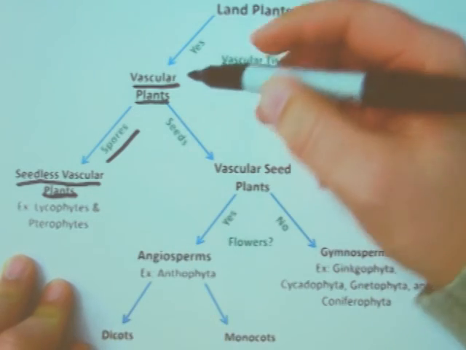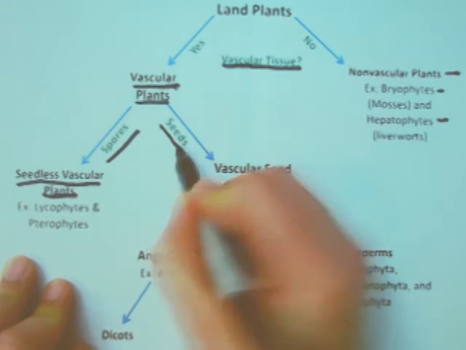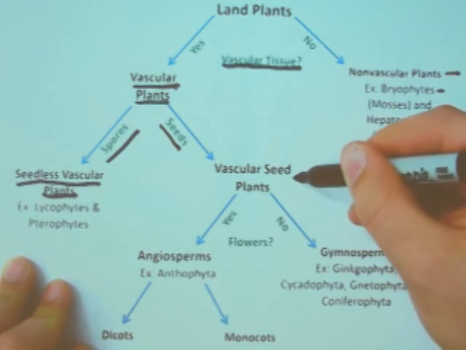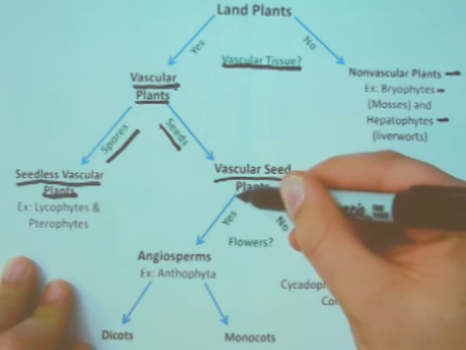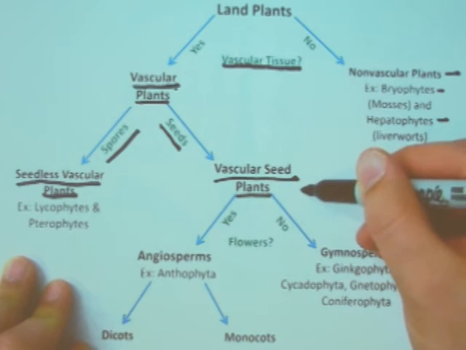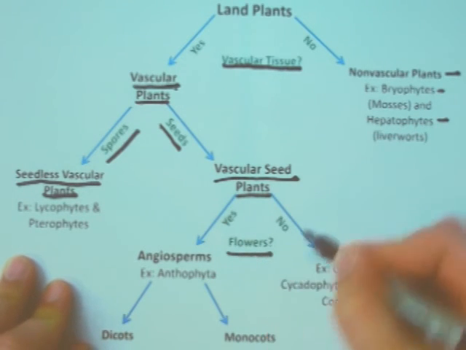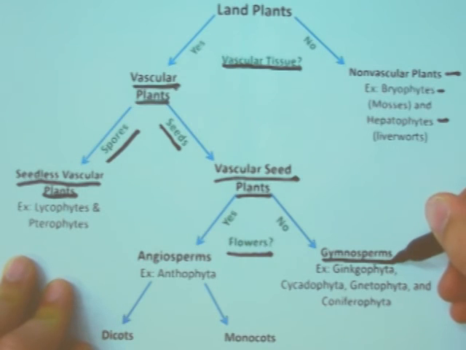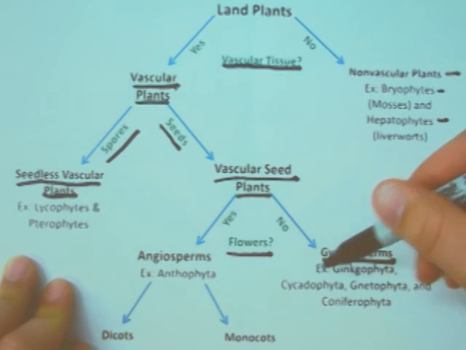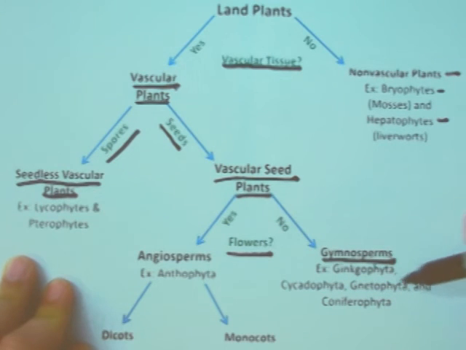In the case where we have vascular plants with seeds, we go to our vascular seed plants. From here, we ask the question, do they have flowers? If there are no flowers, we go to the gymnosperms. This is where you look at the ginkgophyta, cycadophyta, gnetophyta, and coniferophyta.